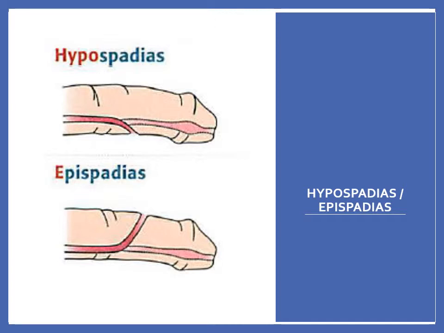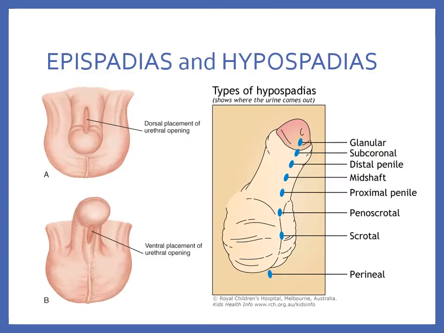In mild cases, surgery is not indicated, and that's usually if the opening of the hypospadias is very distal and out towards the tip. But surgery is usually performed on more proximal or mid openings, and especially if it's causing infection or dribbling, and we try to close it before 18 months of age. Routine circumcision is avoided in these children, especially with hypospadias, because the foreskin may be useful in the repair.